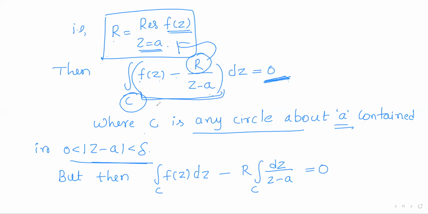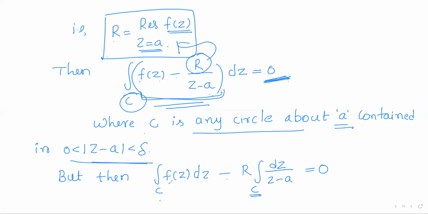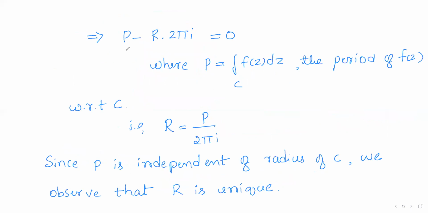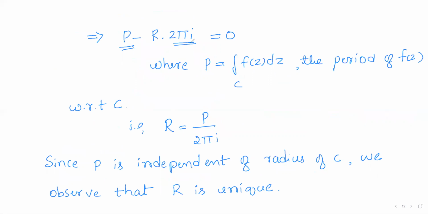Now we shall simplify it. So integral over c of f of z minus r times integral of dz by z minus a over c, right? So the integral of f of z over the homology basis element C represents the period of f of z. So I shall take it as P, and the integral of 1 by z minus a dz over the circle C actually gives you the value 2 pi i.